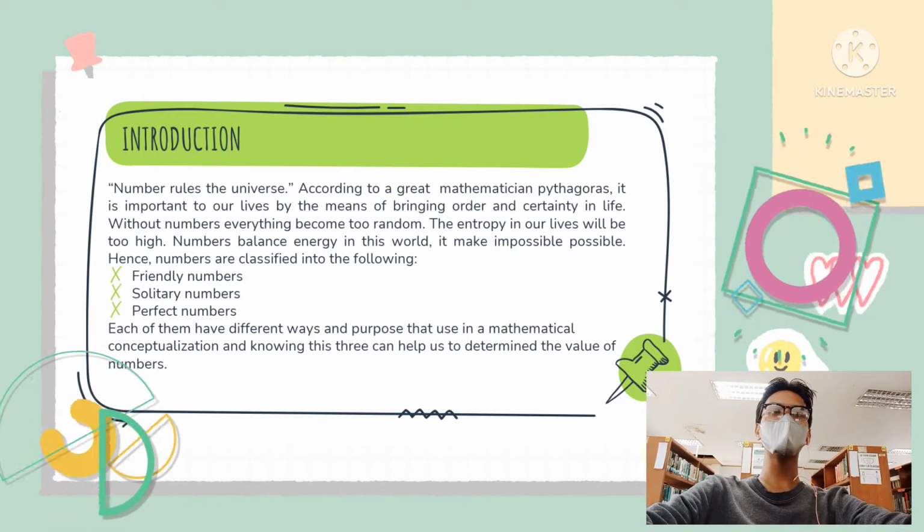Introduction. Numbers rule the universe, according to the great mathematician Pythagoras. Numbers are really important to our lives as a means of bringing order and certainty. Without numbers, everything becomes too random. The entropy in our lives will be too high. Numbers balance energy in this world. It makes the impossible possible. Hence, numbers are classified into friendly numbers, solitary numbers, and perfect numbers, and each of them has different ways and purposes used in mathematical conceptualization.